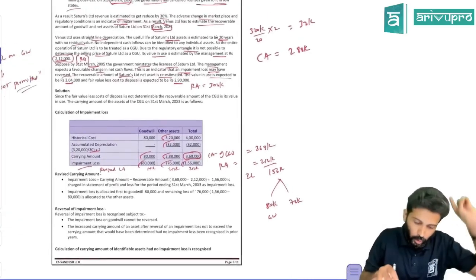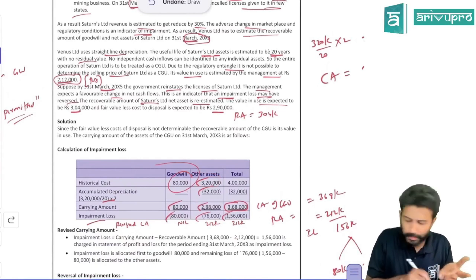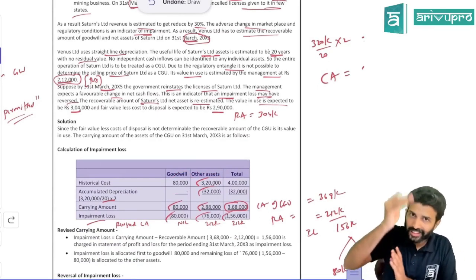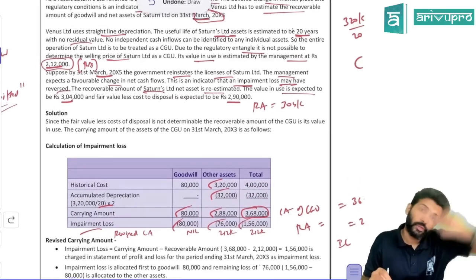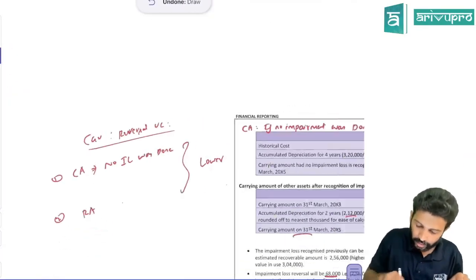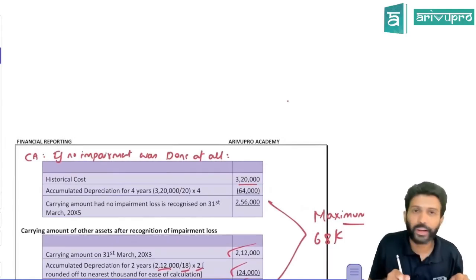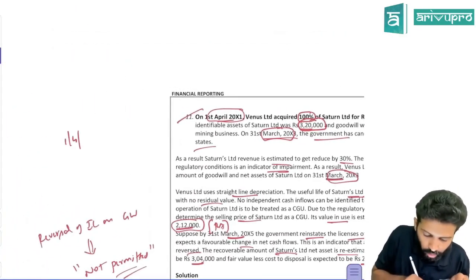We'll go from the beginning. What is other assets' value? Goodwill, anyway, we can't reverse the impairment loss, so cut this off. Only other assets' reversal we can do, so we are only bothered about the other assets' working. Initially when you bought, what is other assets' value? 3,20,000. Which date was this? You bought this on 1st April 20x1.